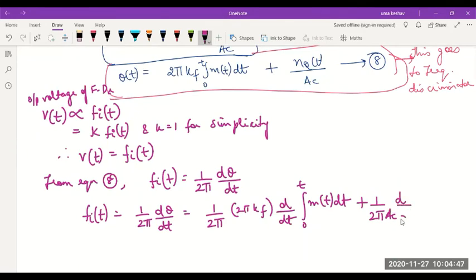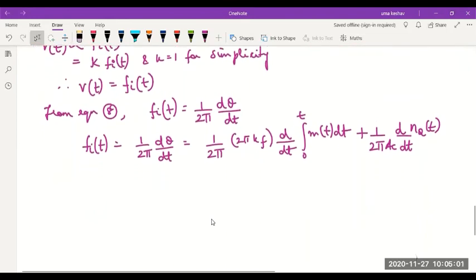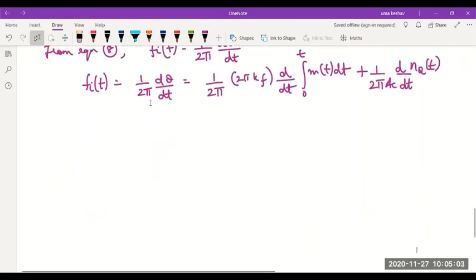Differential of the quadrature component of noise NQ of t. So we are just differentiating equation 8 and dividing it by 2 pi to get an expression for the instantaneous frequency Fi. Okay, so what would this be? I know that V is equal to Fi, so I can skip Fi in the next step. 2 pi cancels. I'm going to get Kf.